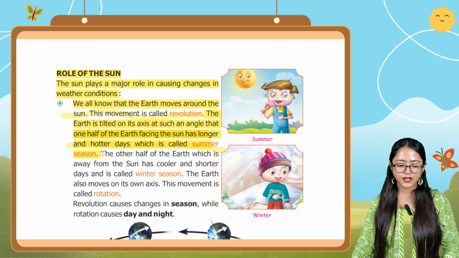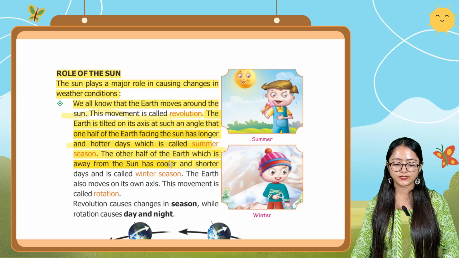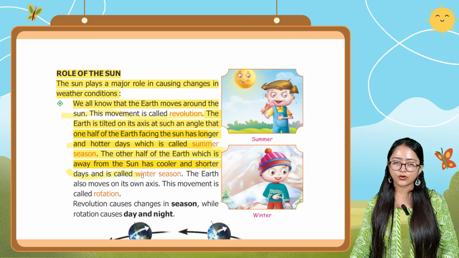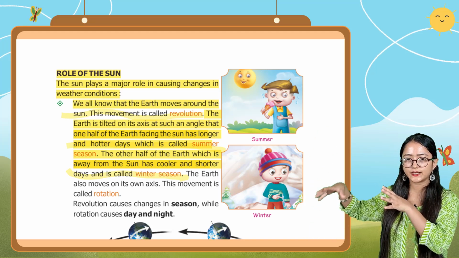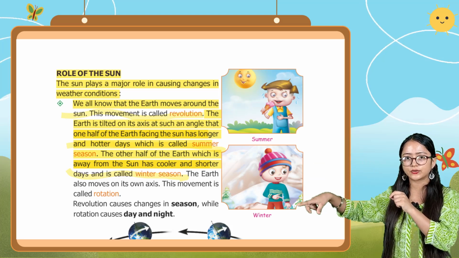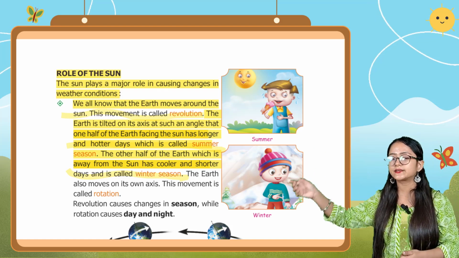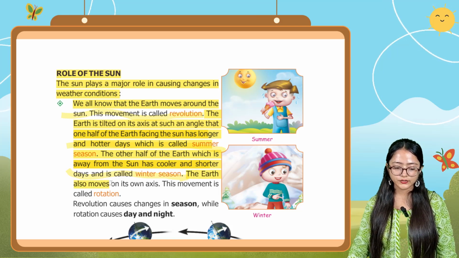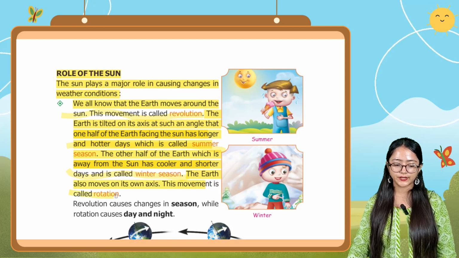Okay, next is the other half of the earth, which is away from the sun, has cooler and shorter days and is called winter season. So the other half of the earth is facing away, the sun is much cooler, and the weather is totally cool, and there are shorter days and longer nights, and this season is winter season. Okay, the earth also moves on its own axis. This movement is called rotation.